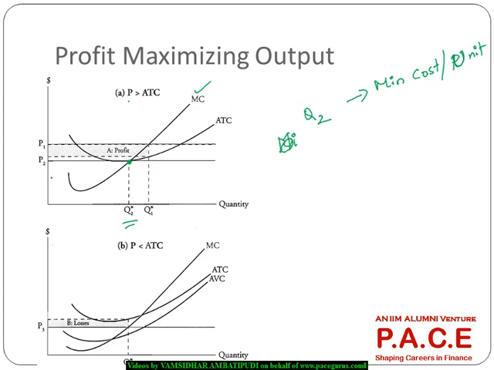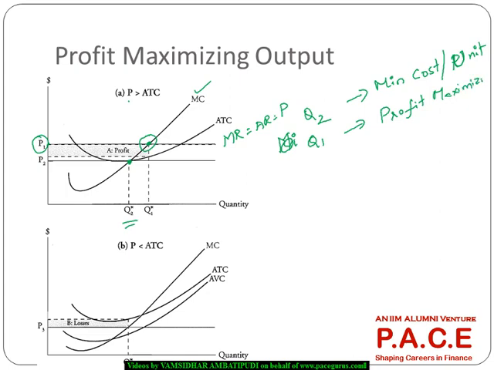And you look at this price, let's say this company has fixed it at P1. So this is equal to marginal revenue because it's a flat pricing. Marginal revenue equal to average revenue equal to price. So you look at where the marginal cost is cutting marginal revenue. This is the point. So if it is producing Q1 items, that is the profit maximizing output.